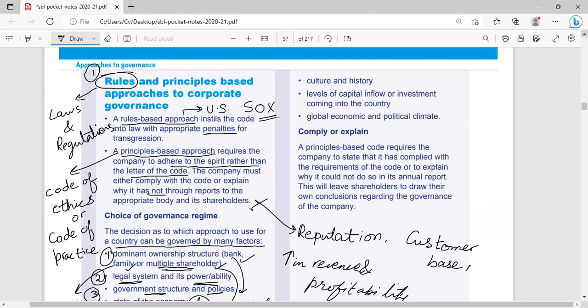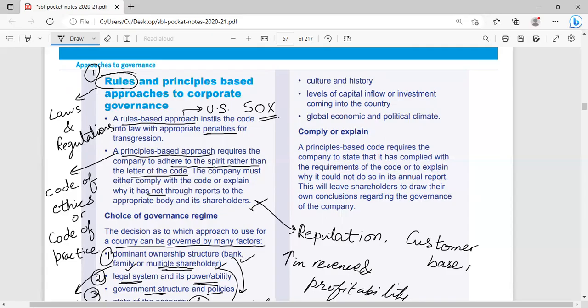But if the state of the economy is weak, where the government is looking for investors, where the government is looking for corporations, then definitely corporations will be in a position to influence the government, and they will ask the government to compromise its laws and regulations, which will give them more power and more authority to influence. So this is the factor which is related to the state of the economy.